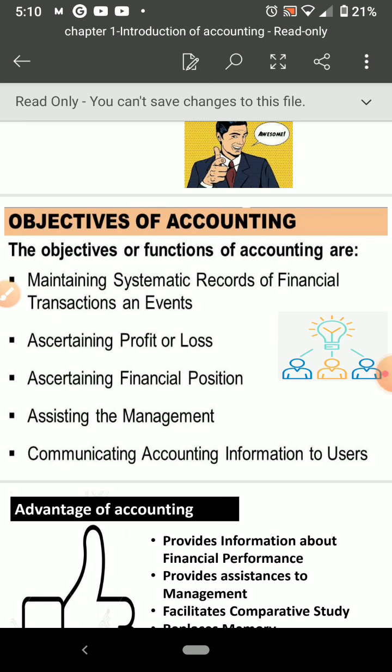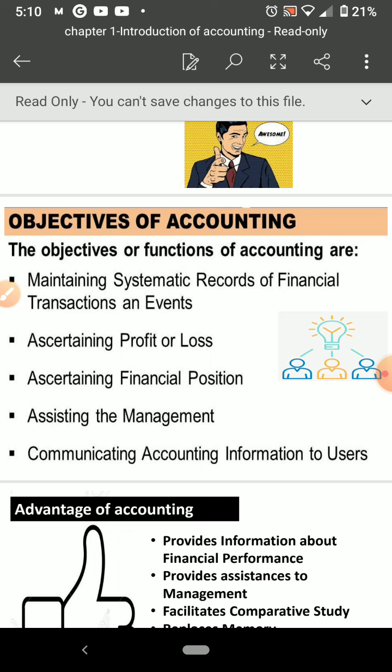Today we are continuing with the chapter on accountancy, the first chapter introduction. In the previous class we discussed the meaning, definition, and characteristics of accounting. Today we'll discuss the objectives of accounting. All the topics in this chapter are related to general things only, simple theories, so we'll just go through that. First we'll discuss the objectives of accounting.